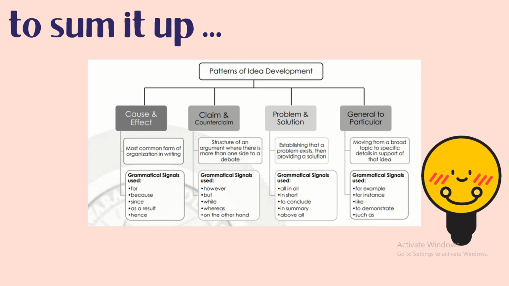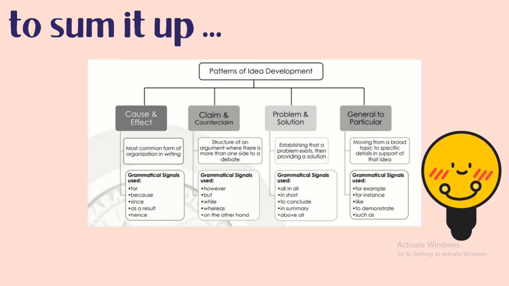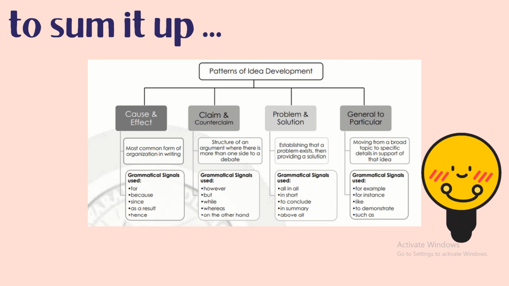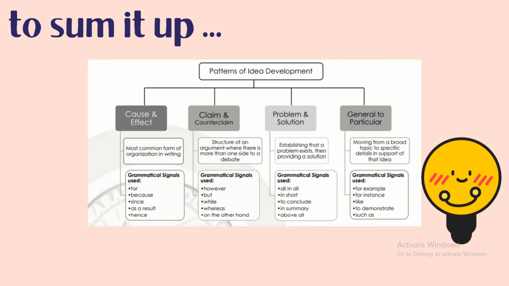On the other hand, claim and counterclaim is a structure of an argument where there is more than one side to a debate. We can use the following grammatical signals: however, but, while, whereas, and on the other hand.